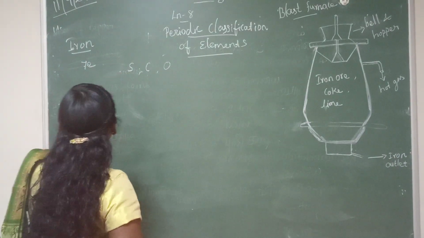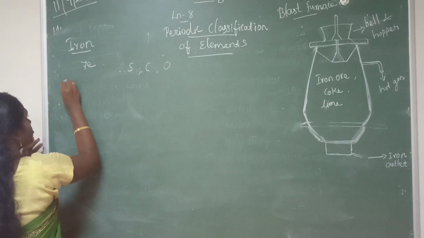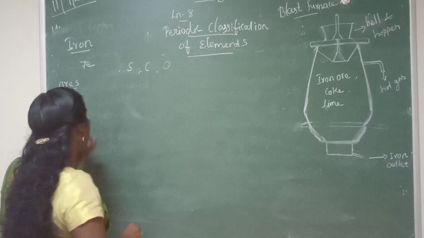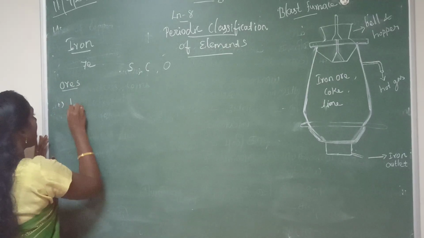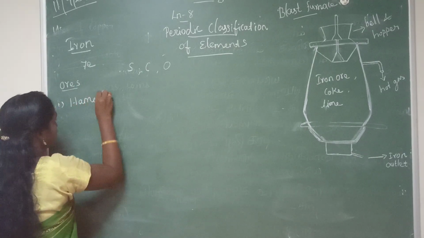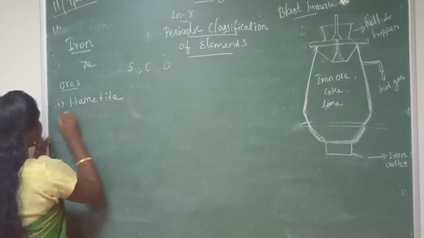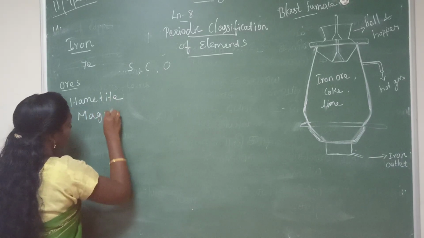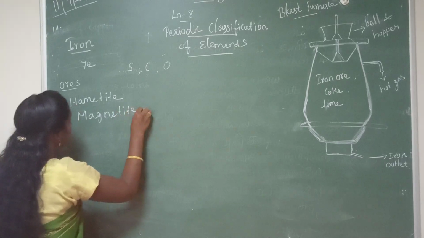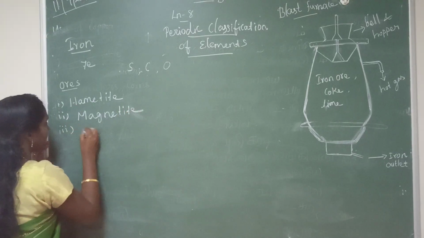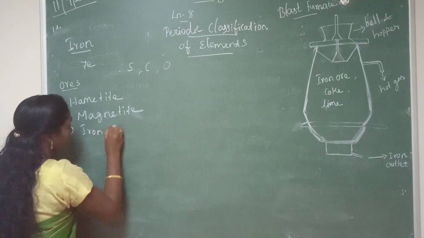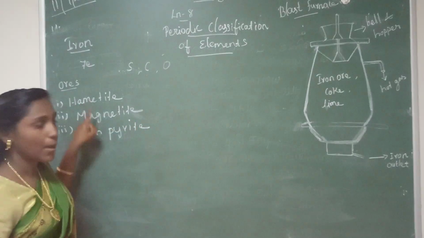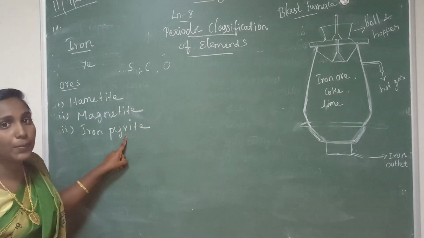We can see the ores of iron. Like aluminium and copper, here also there are 3 ores for iron. The first ore is hematite. Then the second ore is magnetite. The third ore is iron pyrite. What are the ores of iron? Hematite, magnetite and iron pyrite.